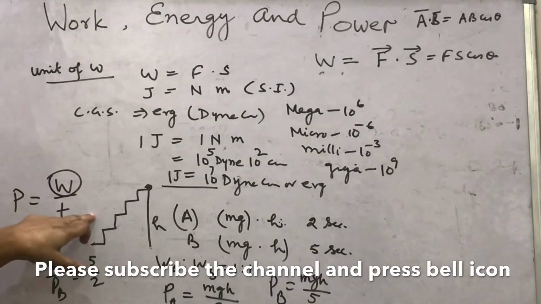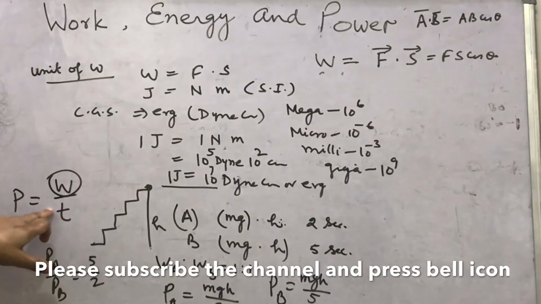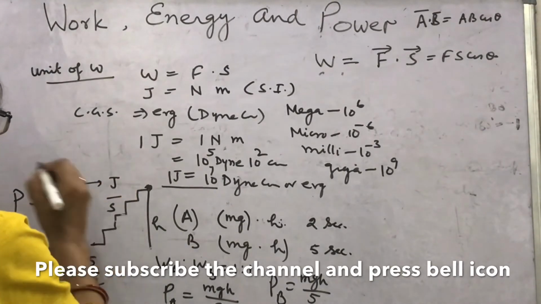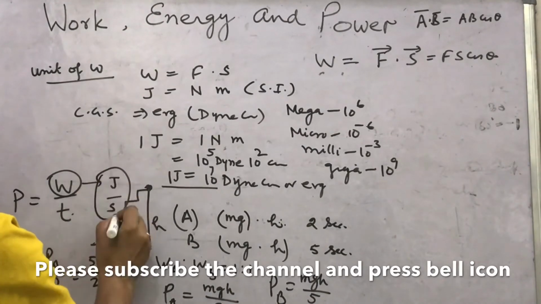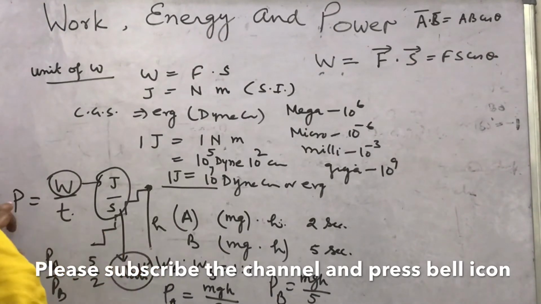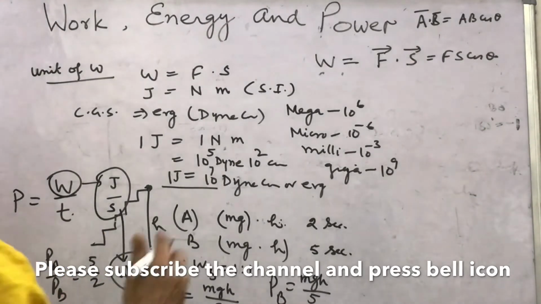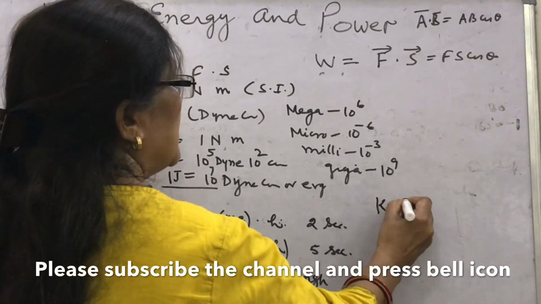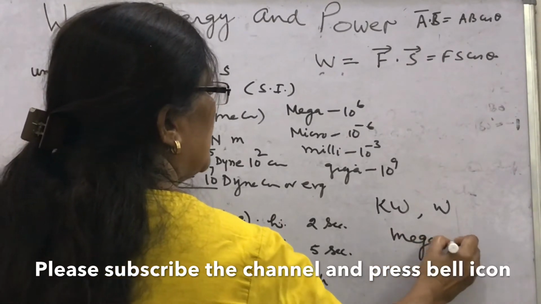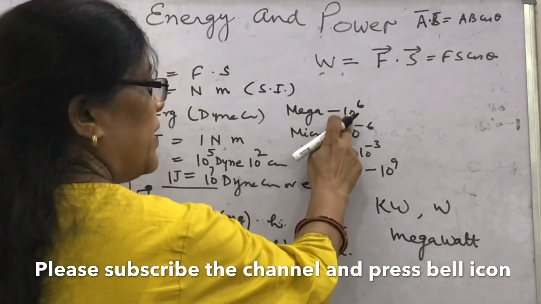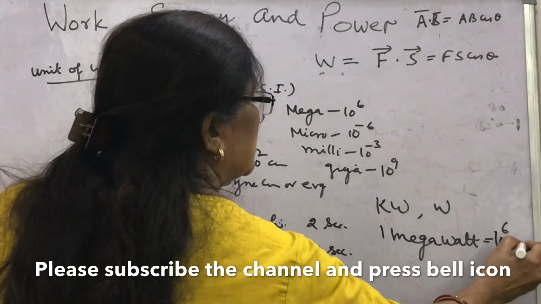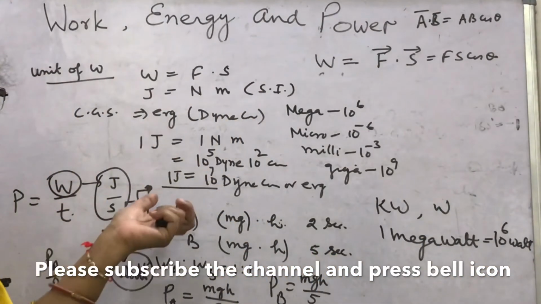Then what is power? Rate of doing work. What is the unit of power? You know, the work unit is joule, the time unit is second. So joule per second. This joule per second is said to be watt. So the unit of power is watt. The bigger units are kilowatt and megawatt. What is megawatt? I told you mega is 10 to the power 6. So 1 megawatt means 10 to the power 6 watt. In this way power is defined.